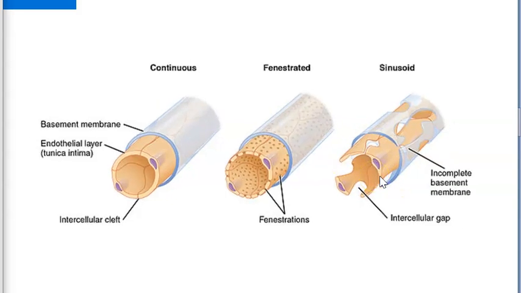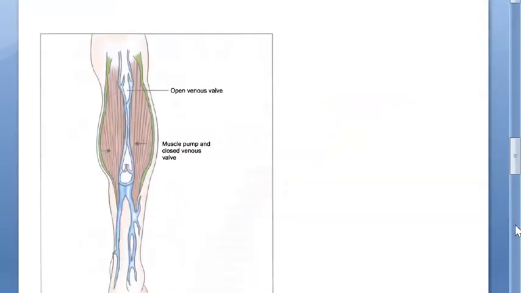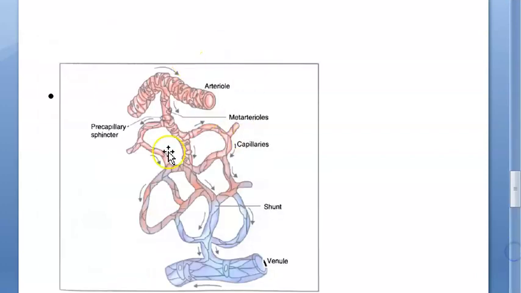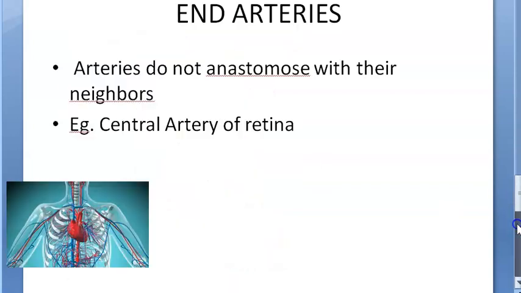Anyways, coming to what else did we see, guys? We saw the capillaries. Then we saw that this is the calf muscle. Basically, the soleus is called the peripheral heart. That's pumping the venous blood back to the heart. Veins, you can see, have valves here. If this fails, then there will be varicose veins. This is the capillary between the arteriole and the venule. Then what else did we see? We saw what end arteries are, and an example of that.